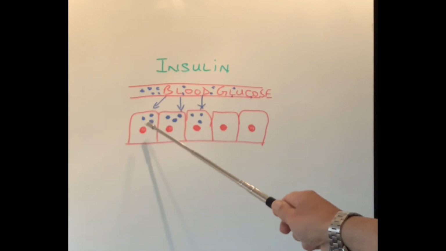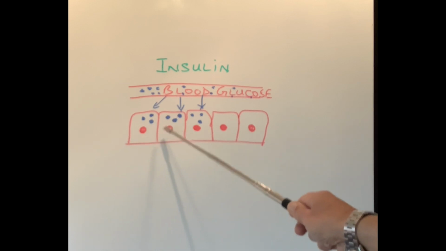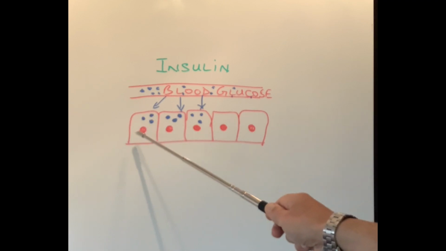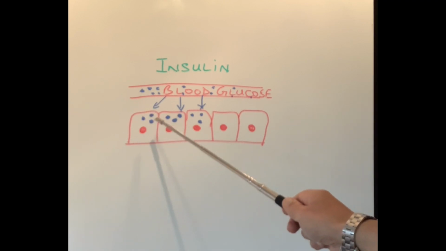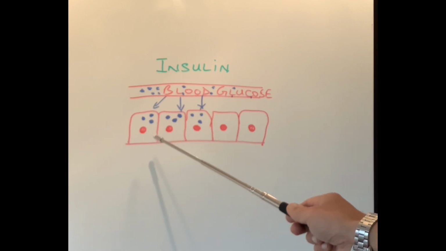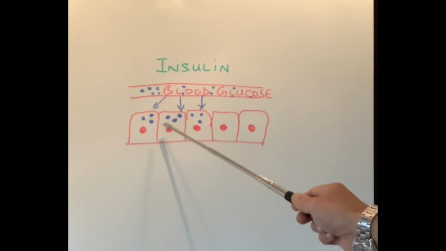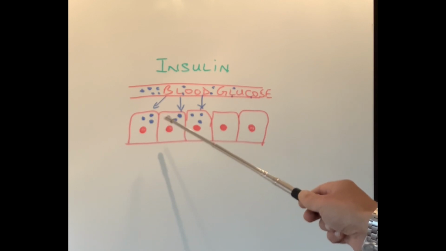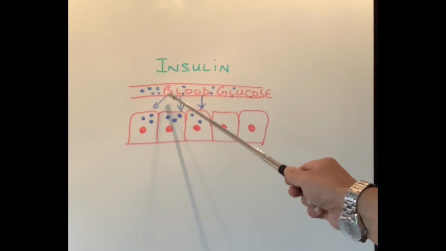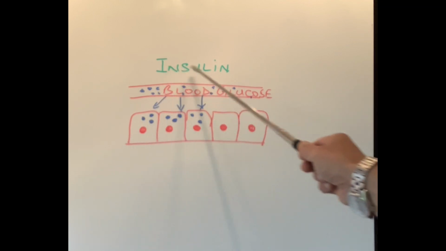The fuel going into these cells is the glucose. So glucose goes into these cells and gives energy to these cells for them to work normally. All the functions that these cells do, like making proteins, making muscles, contracting our heart, making our kidneys produce urine, are done by these cells. And these cells require fuel, energy to work, and that is coming from the blood glucose or blood sugar. And the thing that brings the blood sugar from the blood vessels into the cells is insulin.